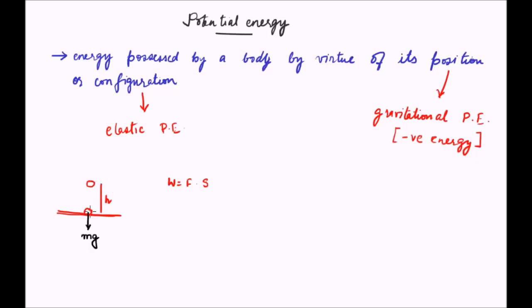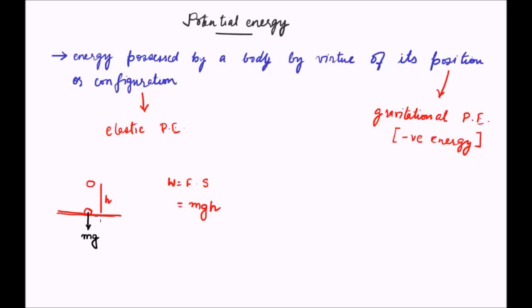So basically the energy difference between these two positions will be given as F is mg and the height lifted is h. So the gravitational potential energy of the block here with respect to the block here is mgh.